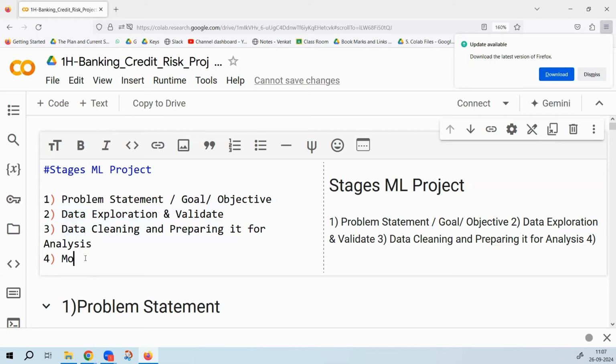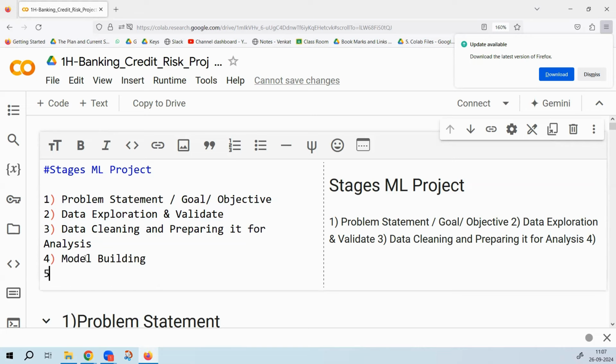And then the next phase is model building. What model you have built, you have to talk about. The next phase is model validation. What is the validation technique that you have used? What are the issues that you have faced? Class-wise accuracy, and then class imbalance handling, all of those you have to discuss.